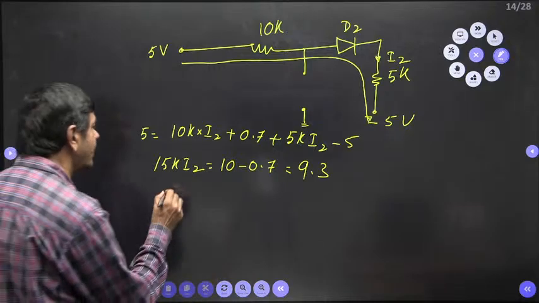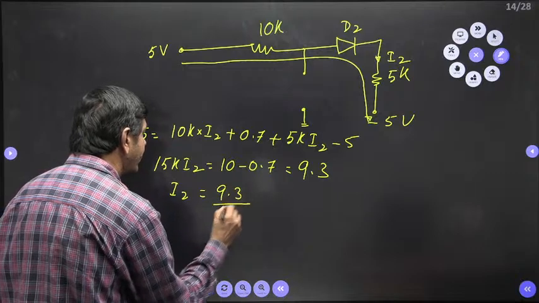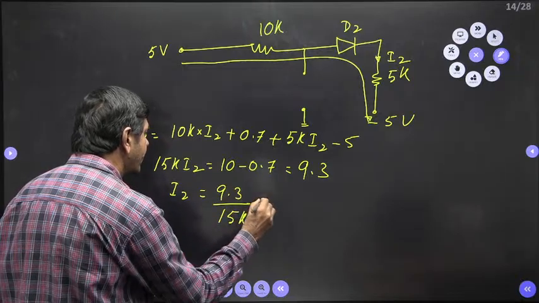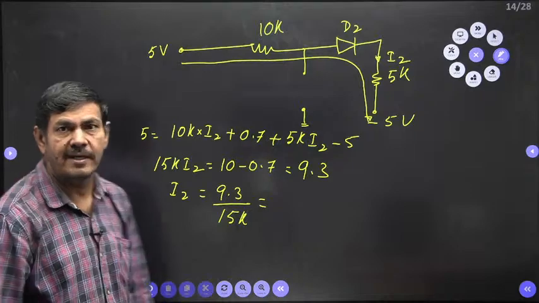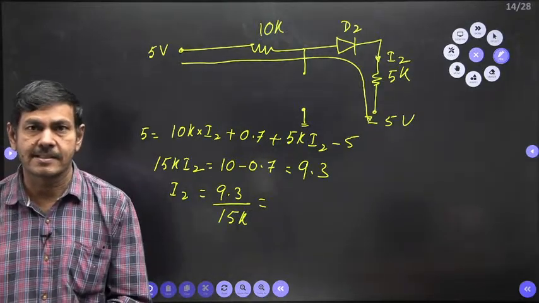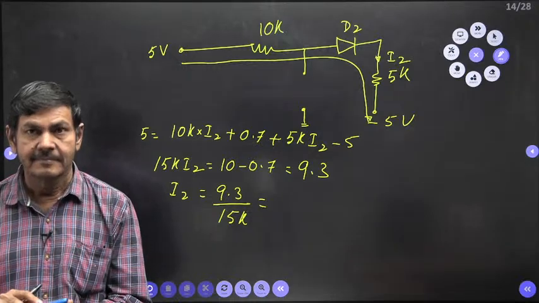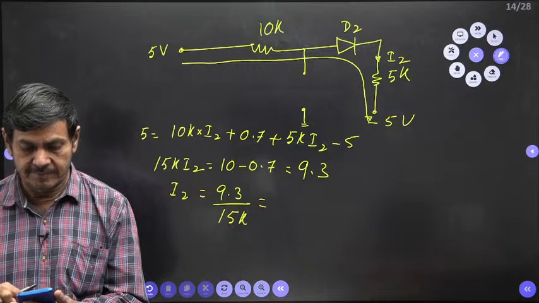I want to find I2. I2 is nothing but 9.3 by 15K. Use a calculator and give me the value of I2. Can anybody text the solution of this? What I2 are you getting? Can any student give the I2 value?